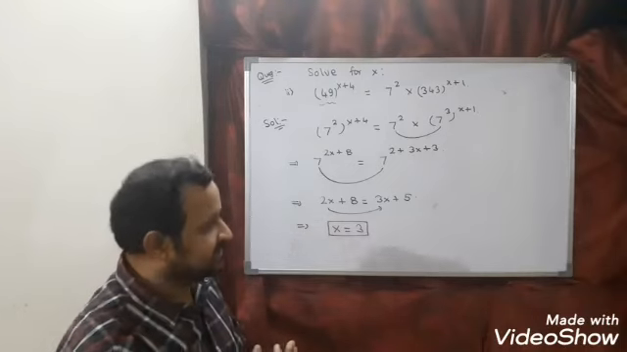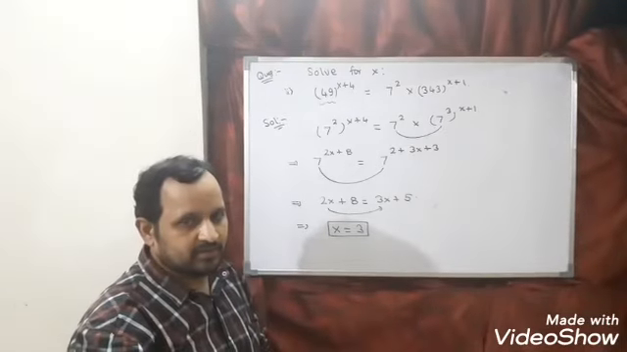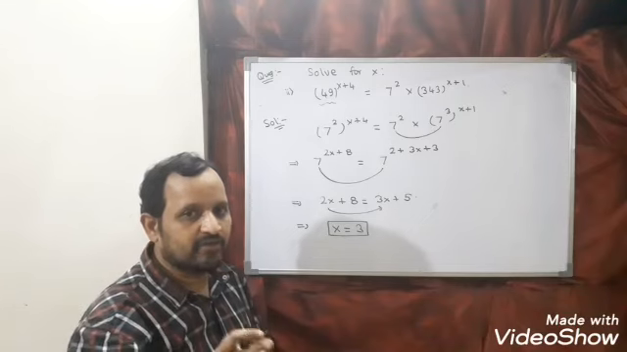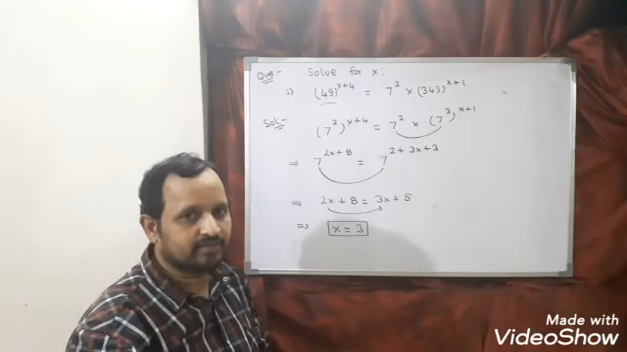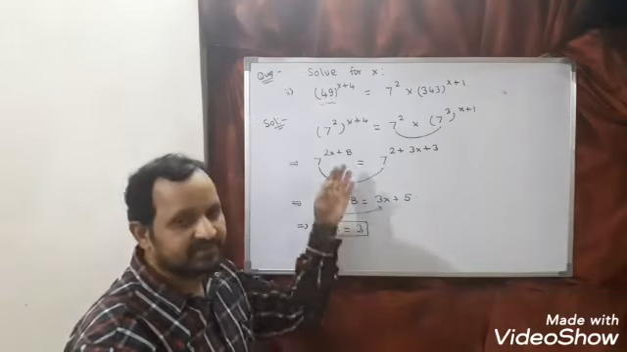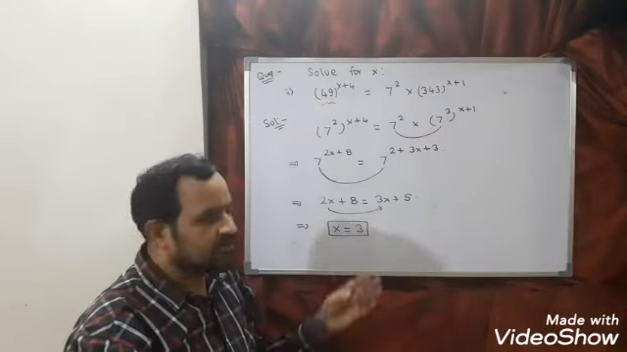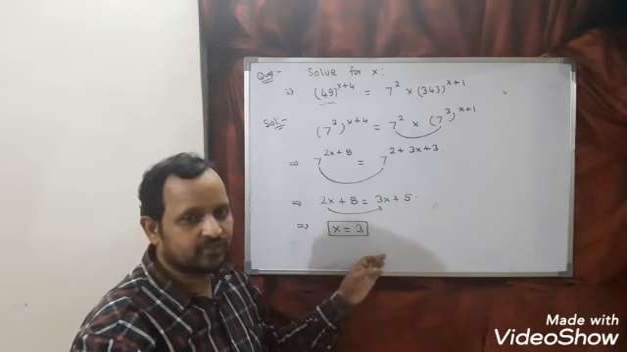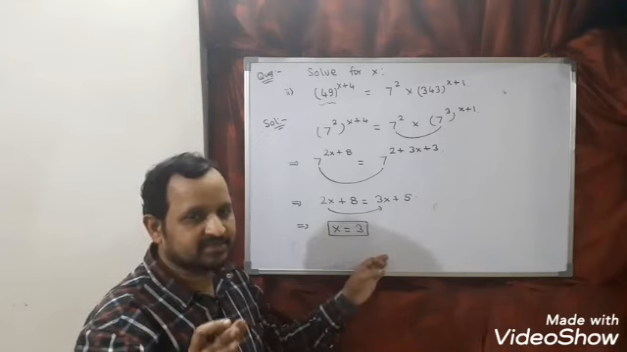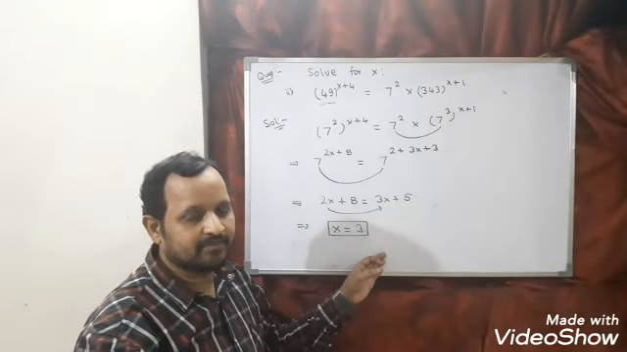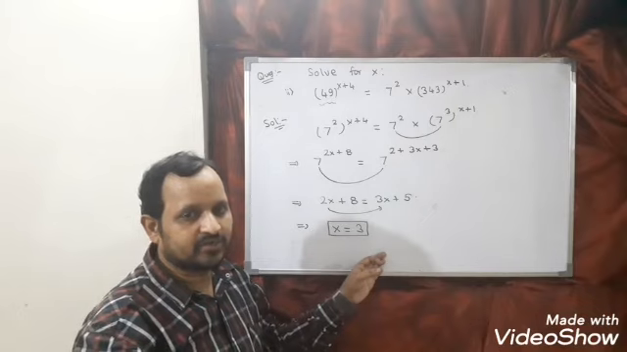So in today's class we have seen what an index is. The plural of index or power is said to be indices, and we have seen approximately 12 laws of indices. Whatever questions we have seen in today's class, just identify the form of the question and apply the appropriate laws of indices. It will continue next time.